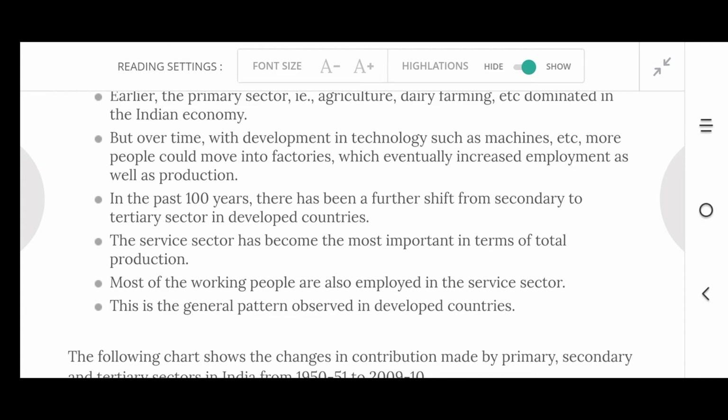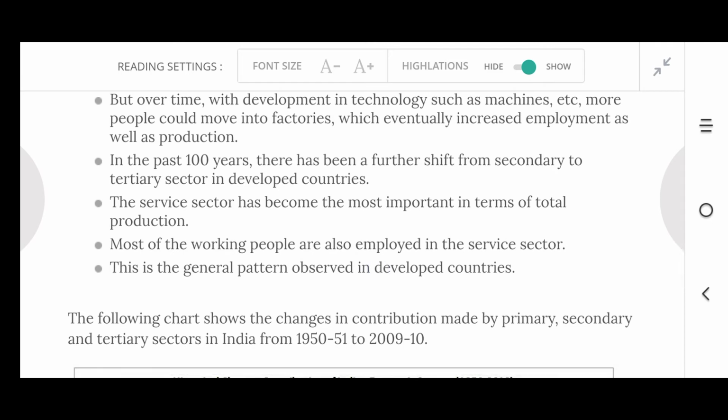In the past 100 years, there has been a further shift from secondary to tertiary sector in the developed countries. In the developed countries, there has been a shift from the secondary sector, the industrial sector, to the service sector. In the past 100 years, people shifted from primary to secondary, but in developed countries, from secondary to tertiary.